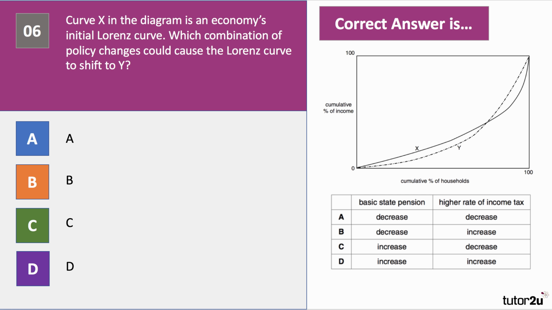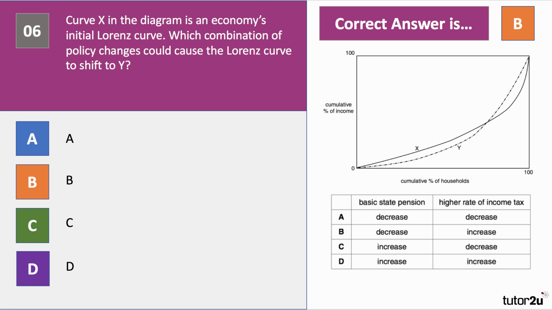And the right answer to question 6 is B. It looks as if the curve has shifted down for lower income groups. They're getting less income cumulatively at the bottom on the left-hand side there. And that will be, of course, in part explained by a fall in the basic state pension. The pension is, for many people, a key source of income, particularly for lower income households.